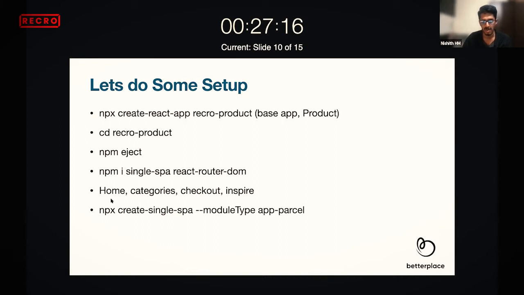So we'll try to mount all these applications, and we'll just try to play around. And how do you create all these things? You just need to use this particular command, npx create-single-spa, and you make the module type as app parcel.